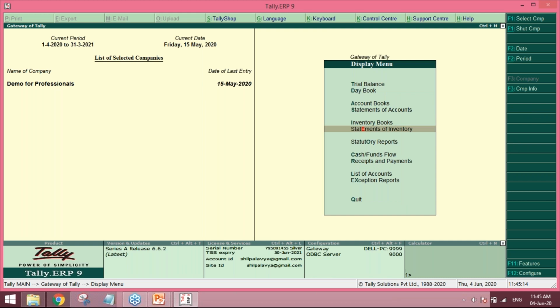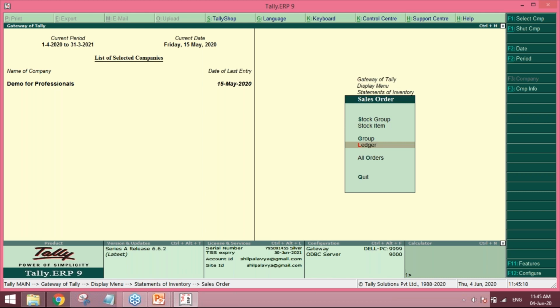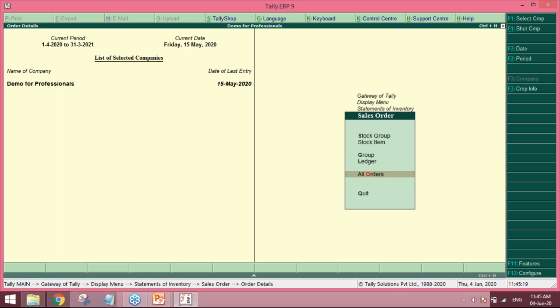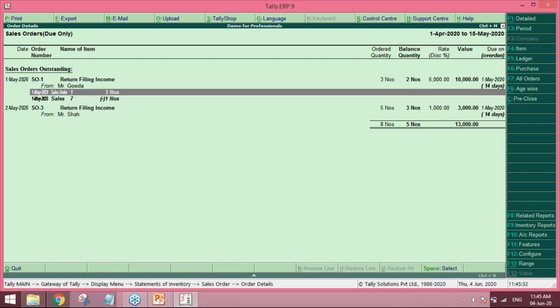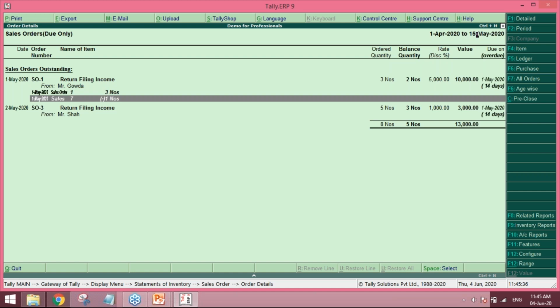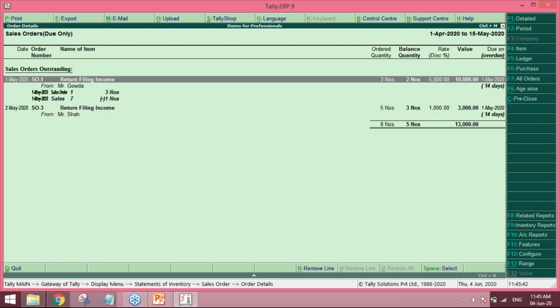I will go to display, statement of inventory, then sales order outstanding. I will select all orders. Now in this case, he had ordered a quantity of three numbers, and finally we billed him for one number and one number. So this way, two balance quantities of individual returns are still remaining, and how much value? 10,000 value is still remaining.